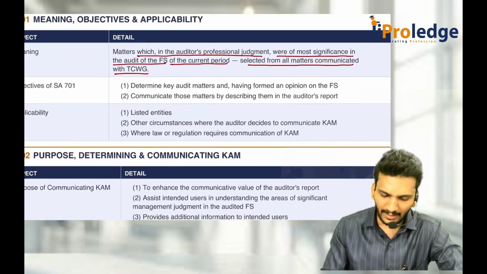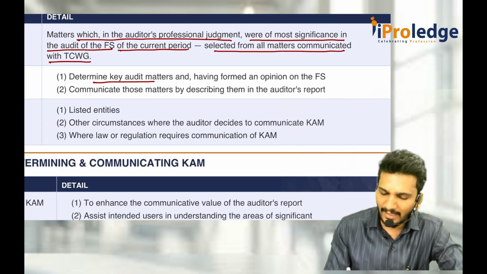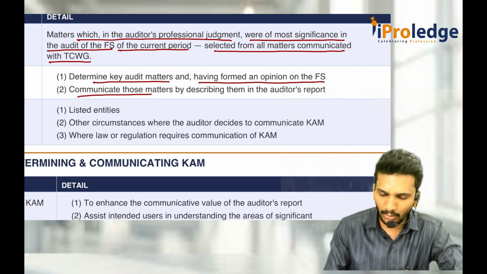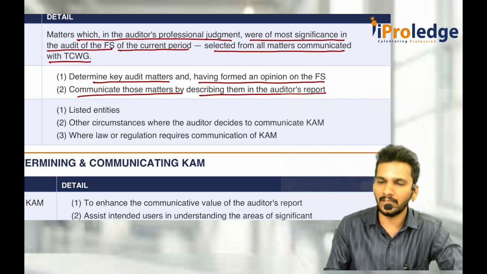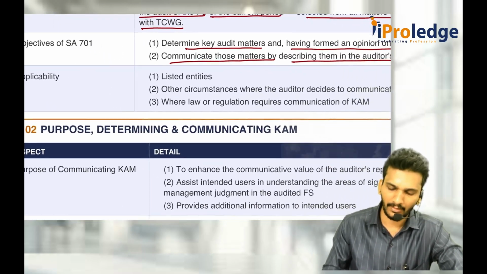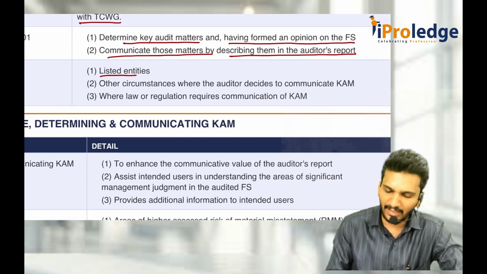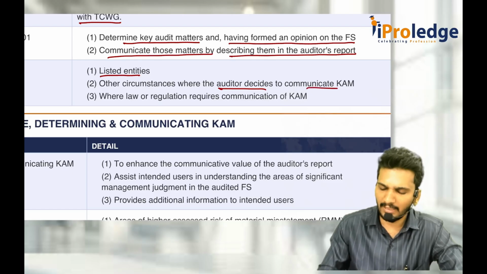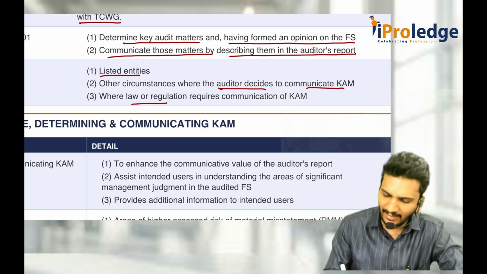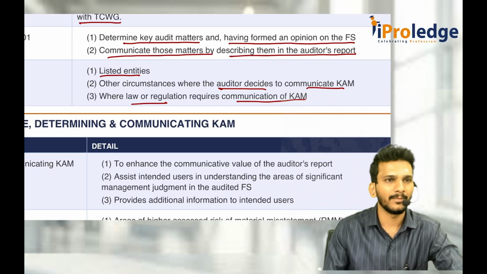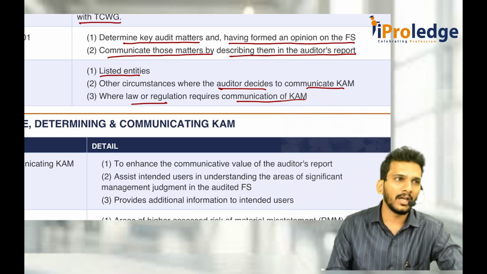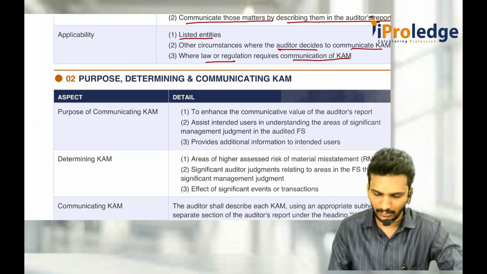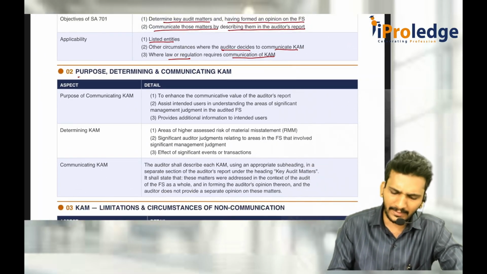So, the key audit matters objective is to determine key audit matters and, having formed an opinion on the financial statements, communicate those matters by describing them in the auditor's report section. It is applicable for all the listed entities compulsorily. Second, wherever the auditor decides to communicate a key audit matter or wherever the law tells to communicate the key audit matter, then it is mandatory. Generally it is law, or where the auditor feels it is necessary to communicate the key audit matters, he will communicate.